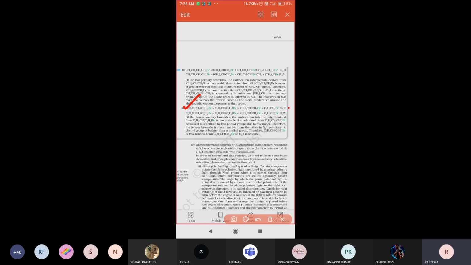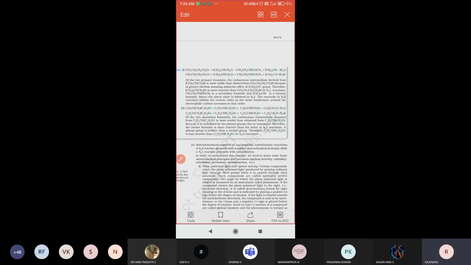The first compound is the first one we are giving. The second one has two bulky groups. The third has one methyl and one aryl. The last one is benzene bromide. So you are supposed to write SN1 and SN2 reactions like this.